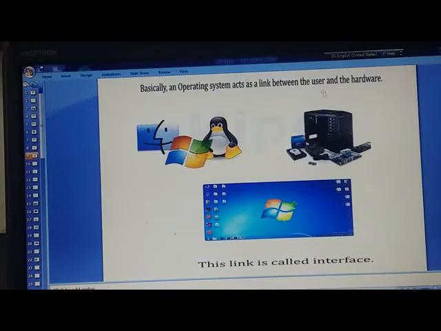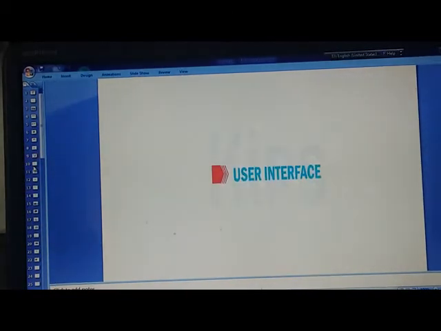Basically, an operating system acts like a link between the user and the hardware. The user is you and me, a person who uses the computer, and hardware is the parts. This link is called the interface. Now, what is a user interface?